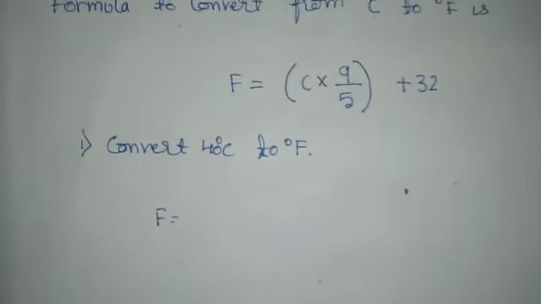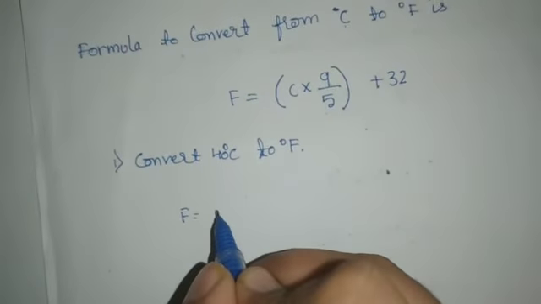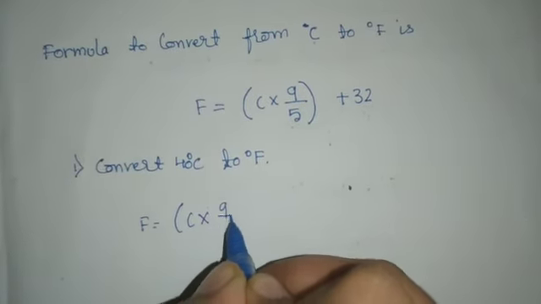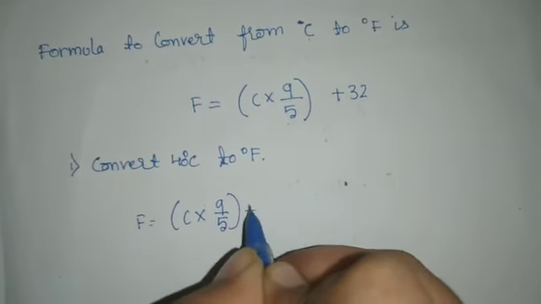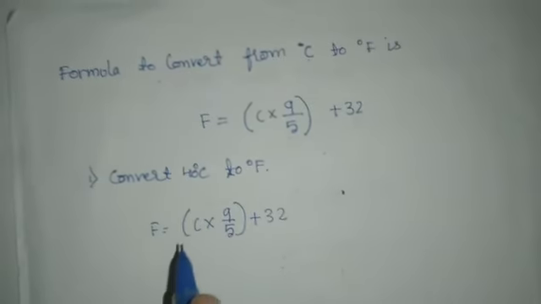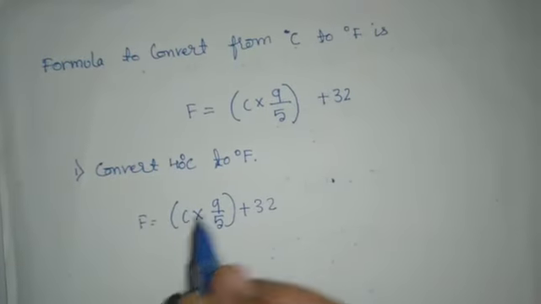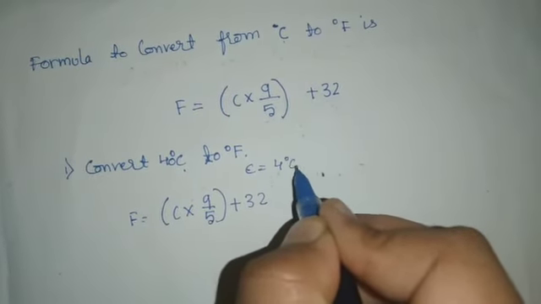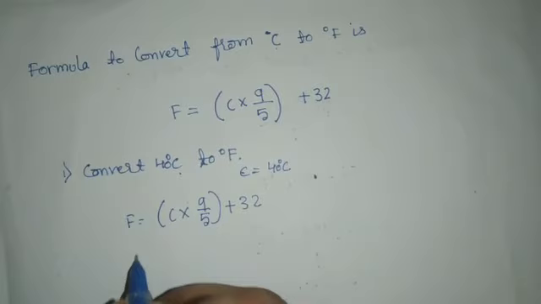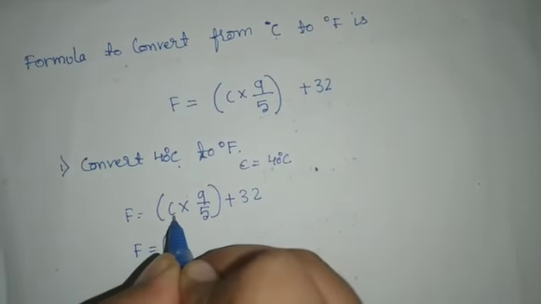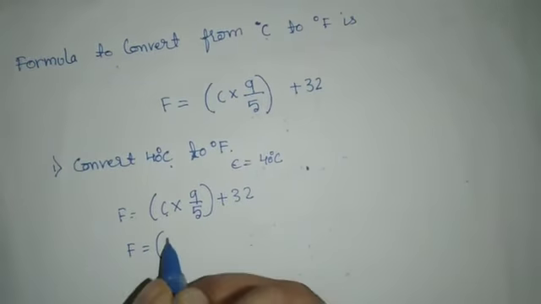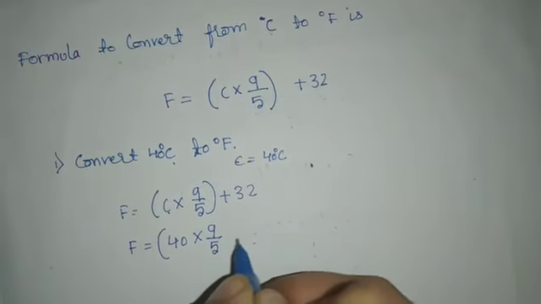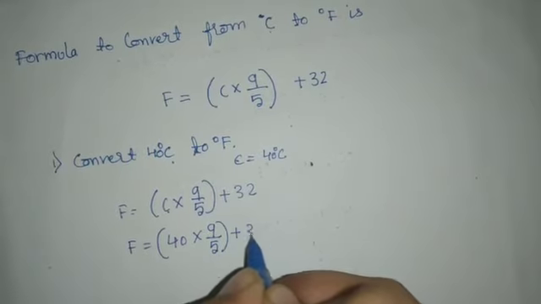Let's apply this. F is equal to C into 9 by 5 plus 32. Here they have given C is equal to 40 degree Celsius, right? So in place of C we apply 40. So 40 into 9 by 5 plus 32.